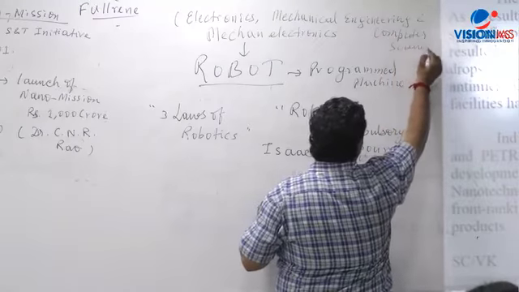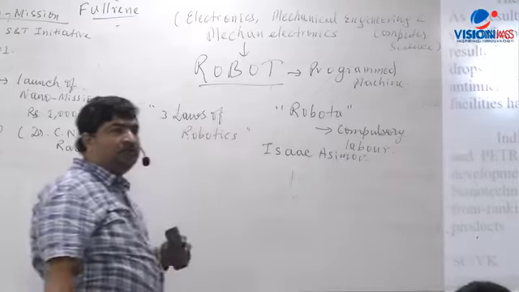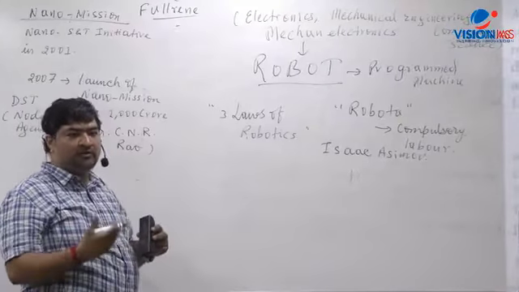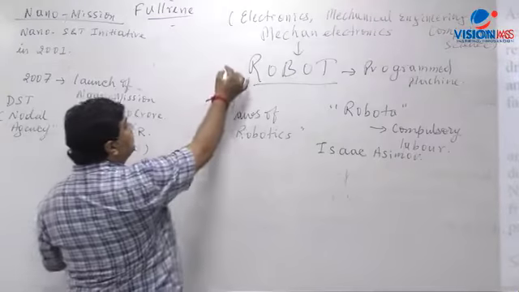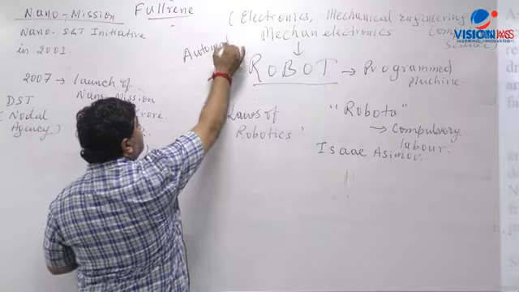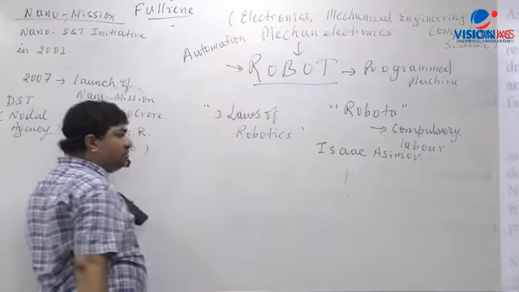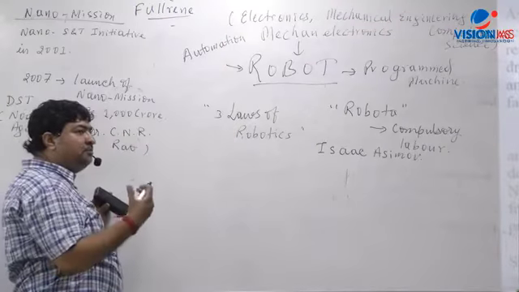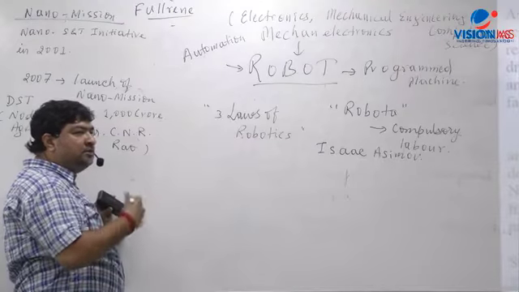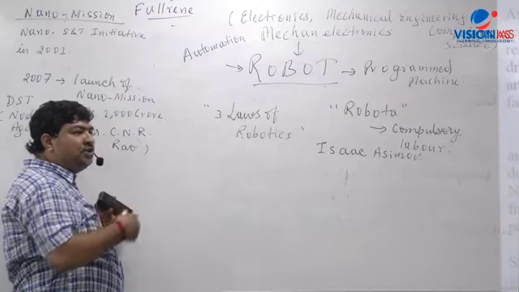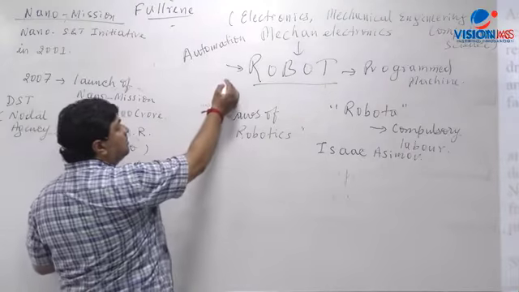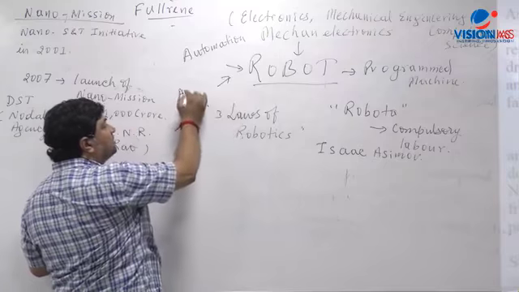But now what is happening with the advancement, right? What is called artificial intelligence, AI, cognitive science, and those developments. So now, robots are again becoming part of two things. One is automation. A robot is basically automation. Once you program a machine like a robot, the robot will keep on doing the task continuously, 24/7, which a human cannot do. So that is automation. And the second thing which is now coming to robotics is AI, artificial intelligence.